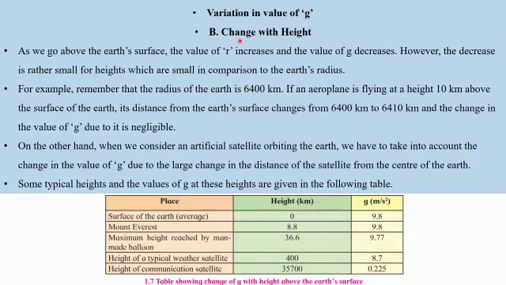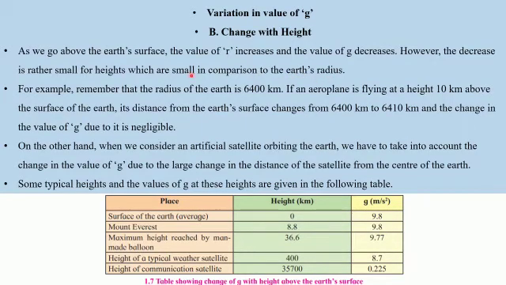So let us try to find out what is the change in the value of g with the change in the height of the object. As we go above the Earth's surface, the value of r increases and the value of g decreases. So as the object goes further and further away from the surface of the Earth, the value of g will go on decreasing. However, the decrease is rather small for heights which are small in comparison to Earth's radius.